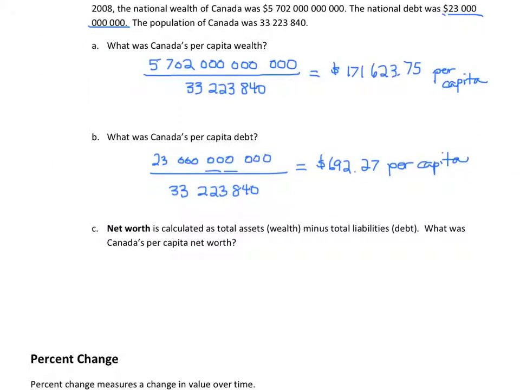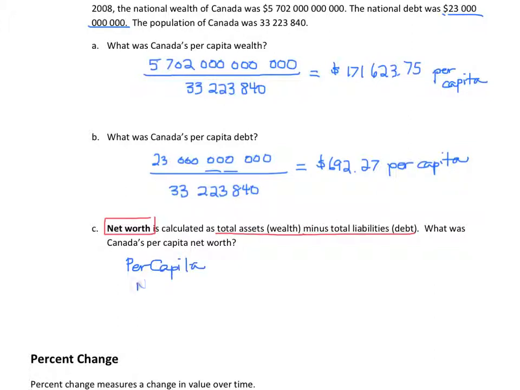And the next question asks us about something called net worth. That also may be a term that you're familiar with, I'm not sure. But net worth is calculated as your total assets or your wealth minus your total liabilities or debt. So we were asked to find Canada's per capita net worth. So in order to calculate that, we are going to subtract the debt from the wealth.